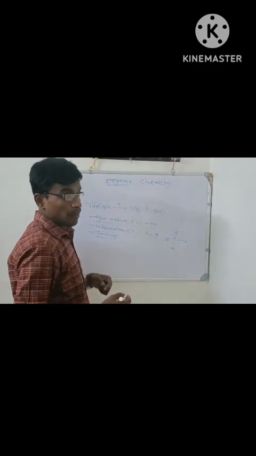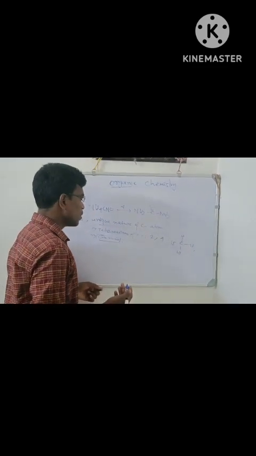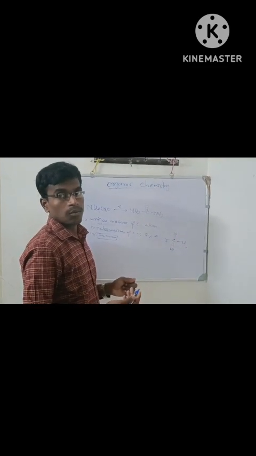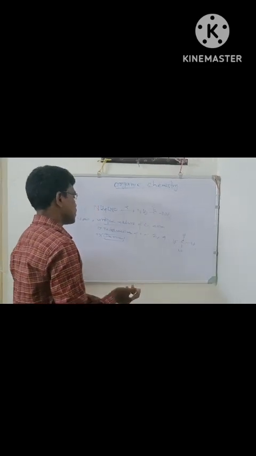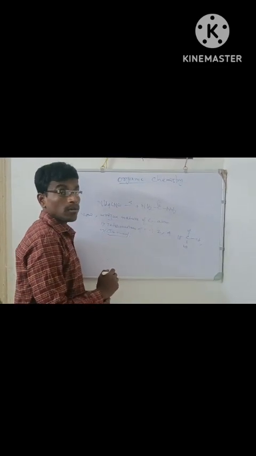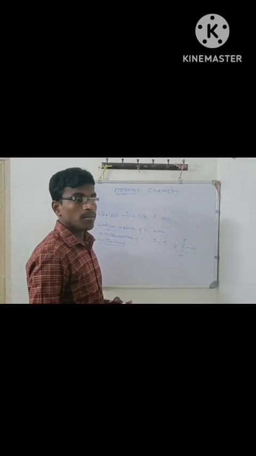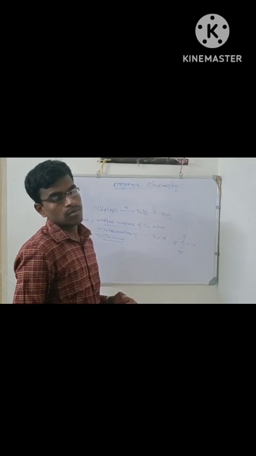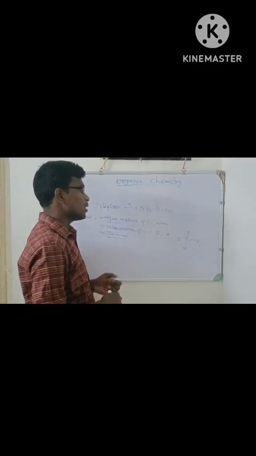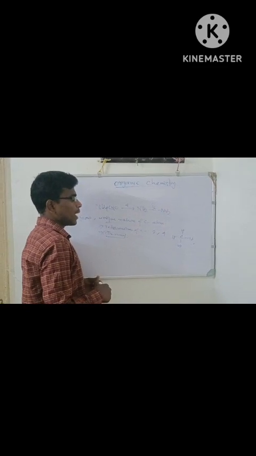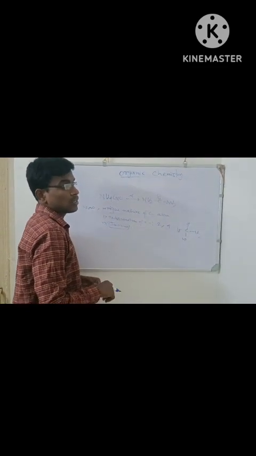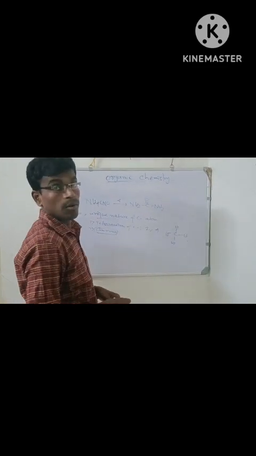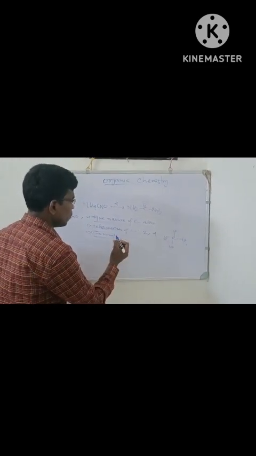Carbon shows its maximum tendency towards catenation due to its small size and strong carbon-carbon bond strength. Okay. The silicon atom also shows the catenation property, but it is not so profound because it has a bigger size. That's why the silicon-silicon bond is not as strong compared to the carbon-carbon bond. Okay.